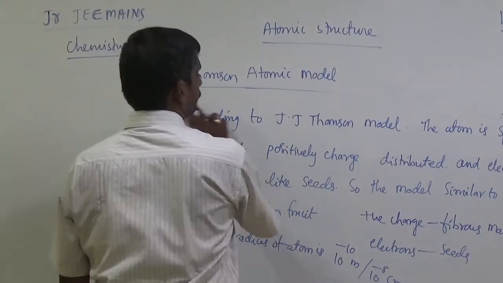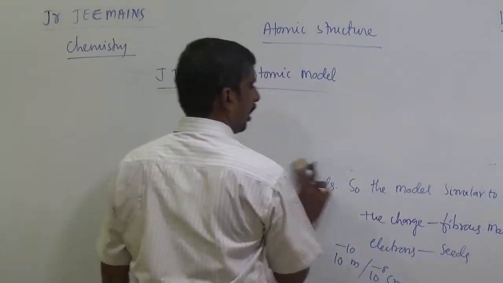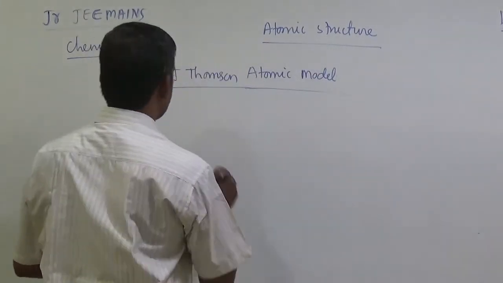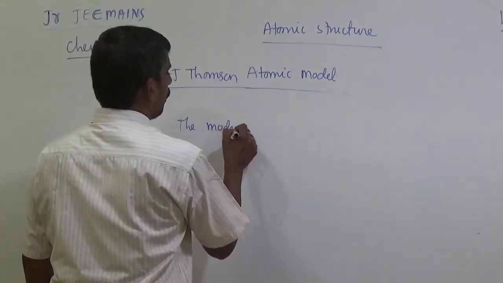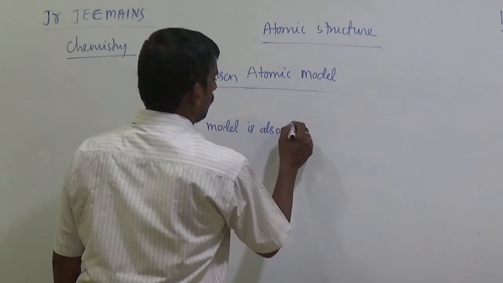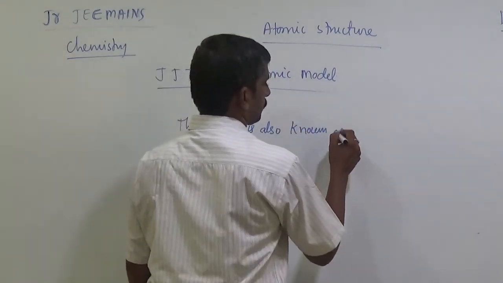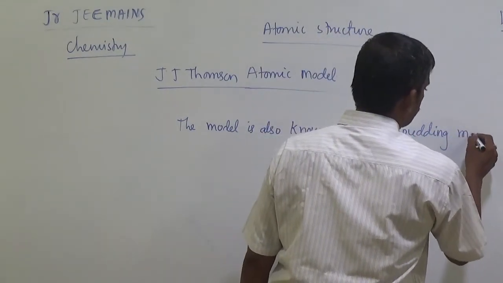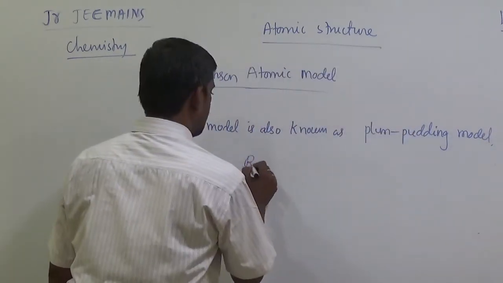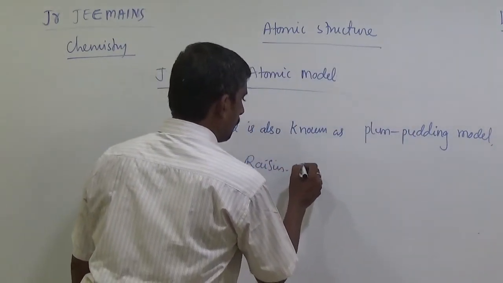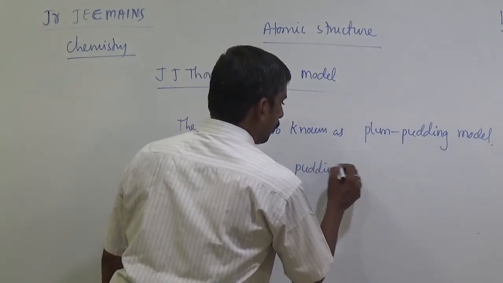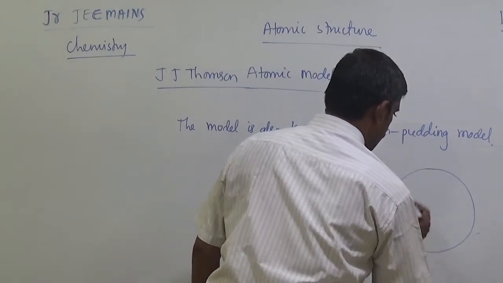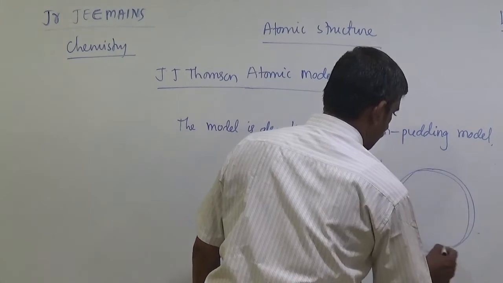So the model is similar to that of watermelon fruit, and the model is also known as the plum pudding model or raisin pudding model. Simply like that, J.J. Thomson's atom.